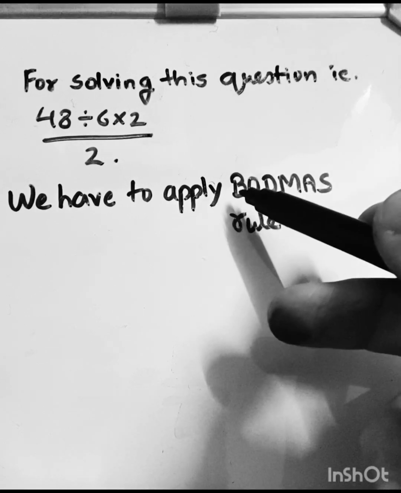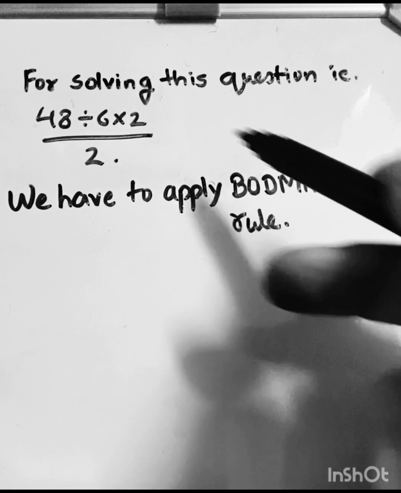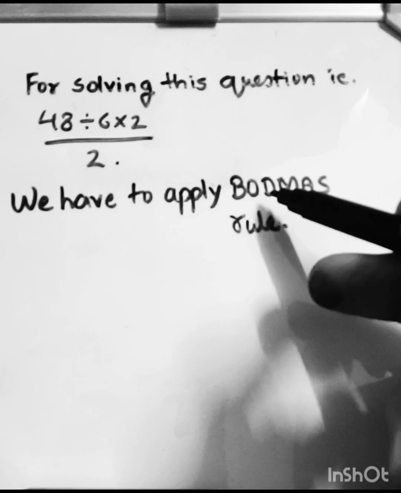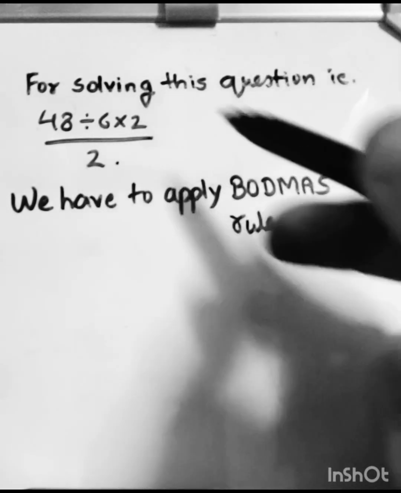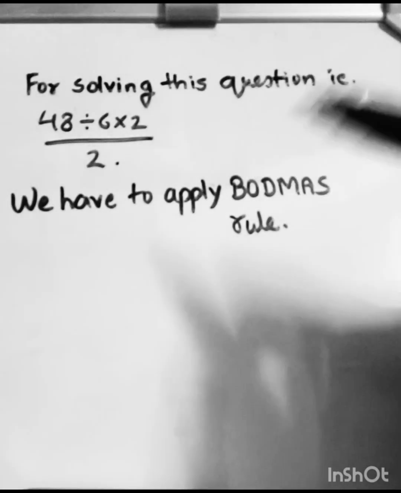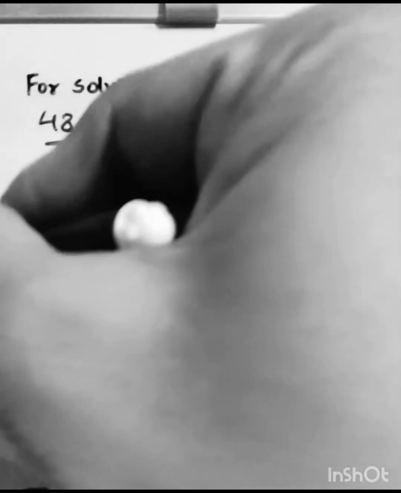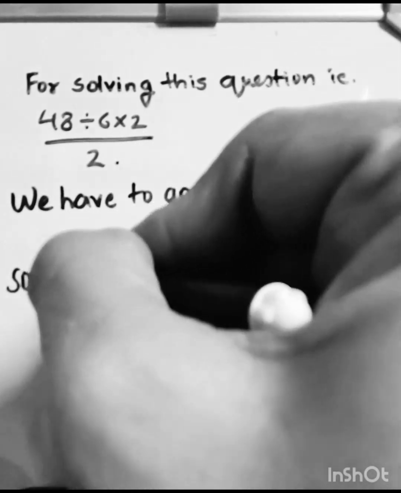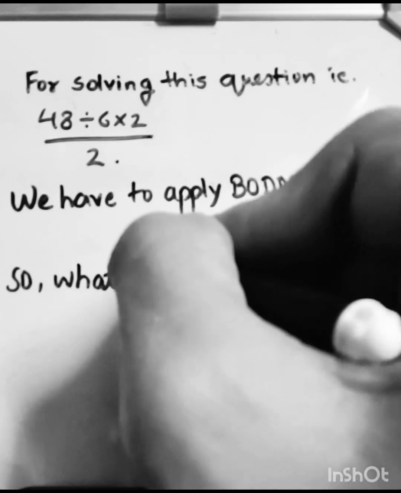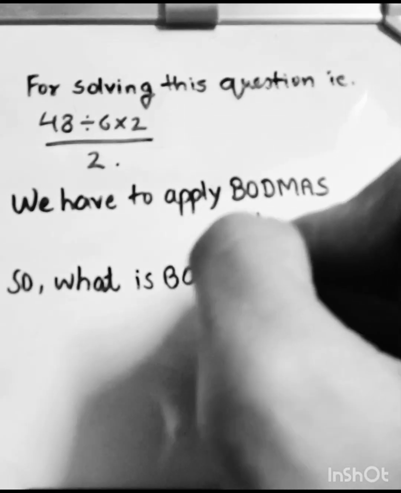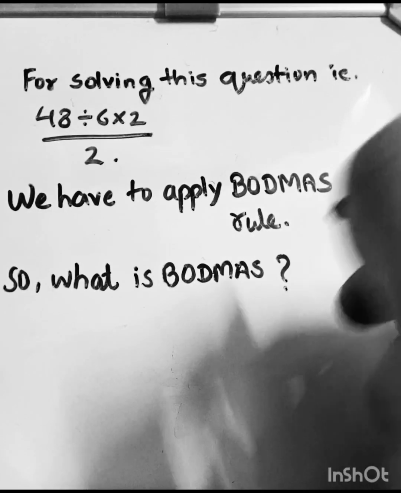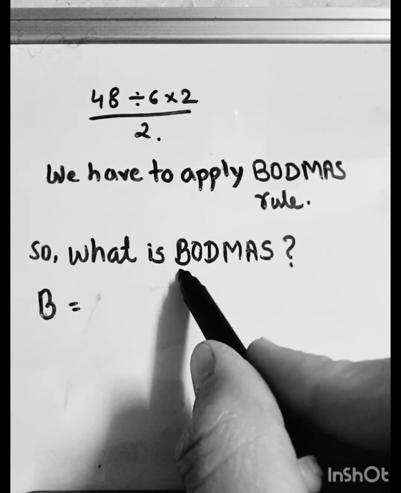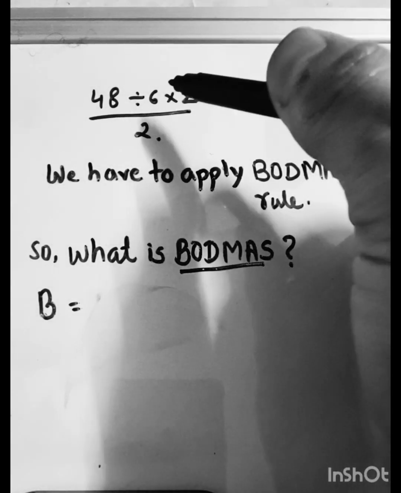So we have to follow these steps to solve such type of questions. Means if we have first division, we'll apply the division rule first, and then multiplication, and then addition, and so on. BODMAS means we have to follow these steps to solve such type of questions.